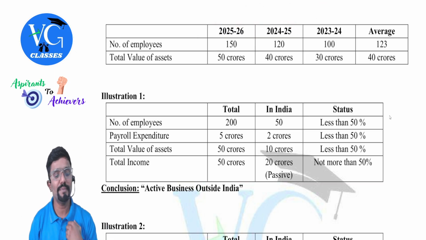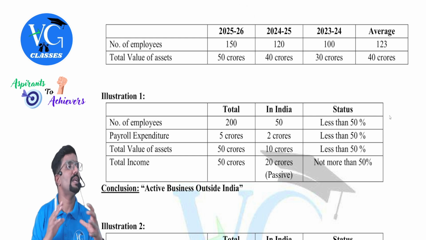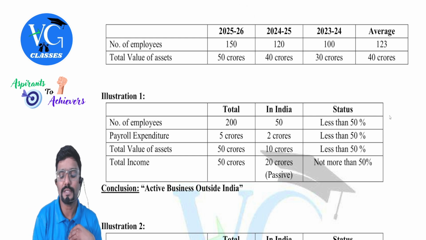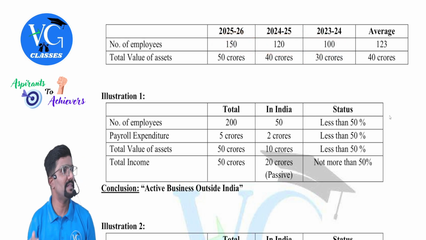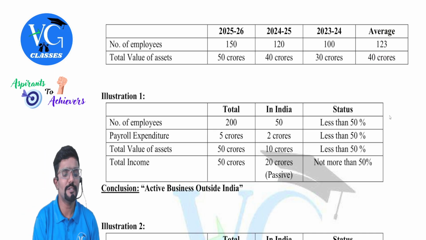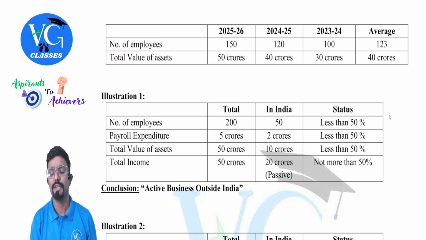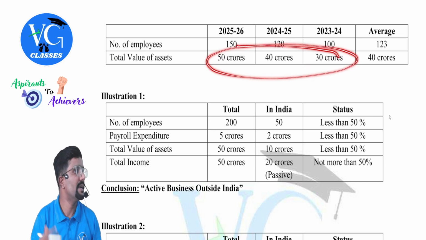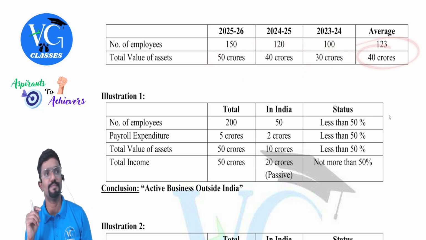Got it? In simple terms, we need to check the number of employees. Take the number of employees for all the 3 years, divided by 3, and you will get the average. Same way, we are supposed to check the value of assets. Take the value of assets for all the 3 years, divided by 3, the average.